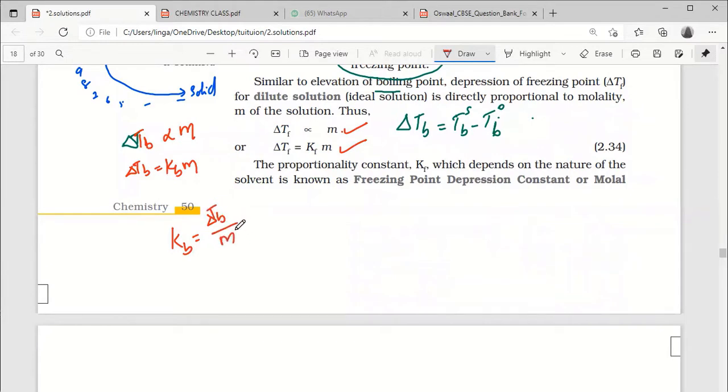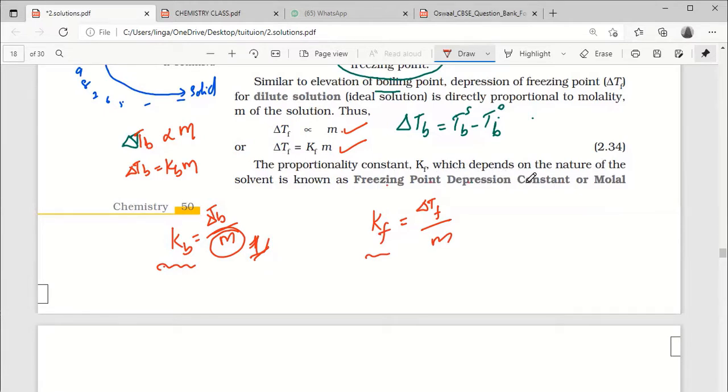What we defined there? m means molality. In 1 molal solution, the elevation of boiling point is called ebullioscopic constant. Now here Kf, similar, delta Tf upon m, which depends on the nature of the substance. Similarly Kb. Now Kf is freezing point depression constant.